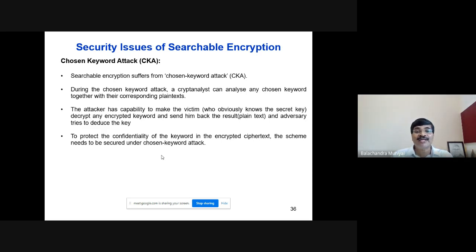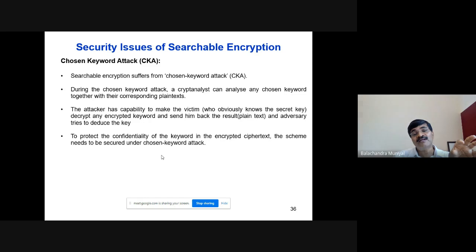So to protect the confidentiality of the keyword in the encrypted ciphertext, the scheme needs to be secured under chosen keyword attack. The encrypted keyword may be available to an attacker, maybe the cloud service provider himself, isn't it? As I told you in the beginning of my session, the attacker may be the cloud service provider.